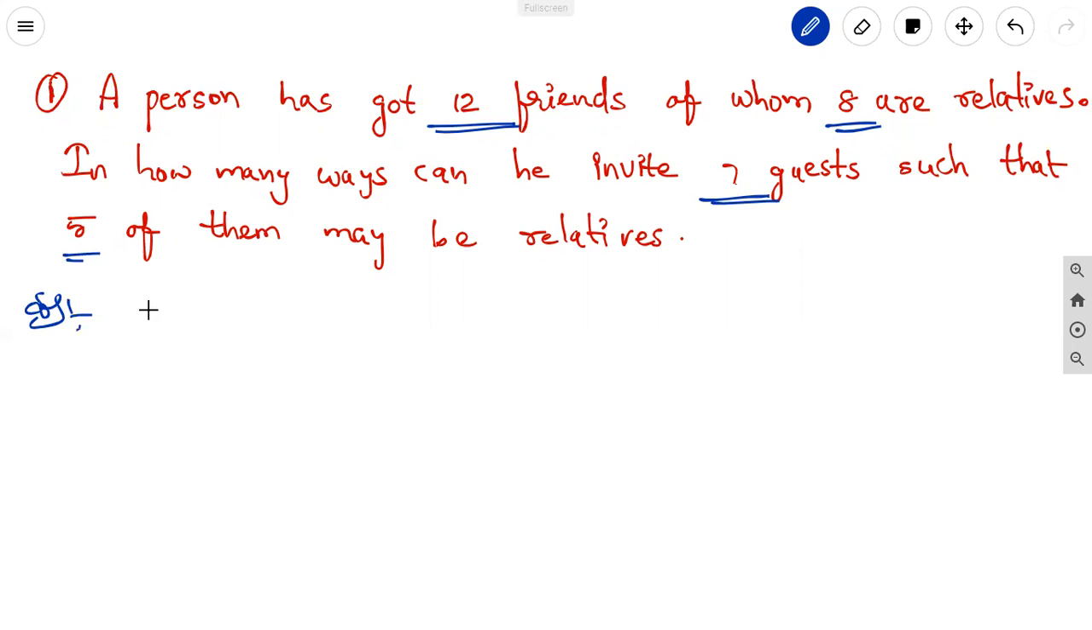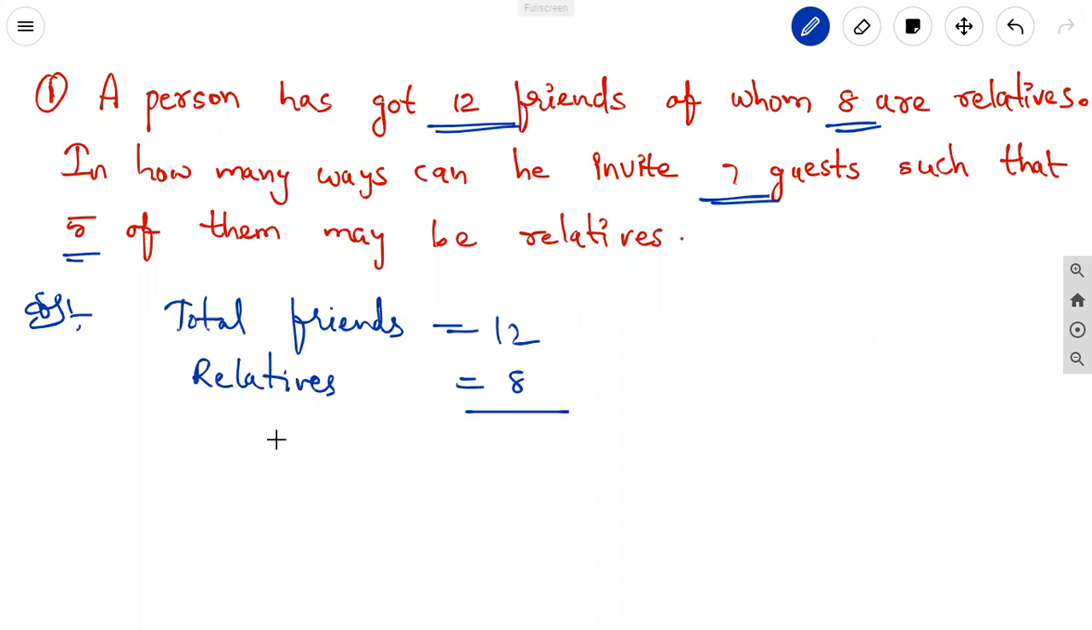Here, total how many friends? Total friends: 12. In that, relatives: 8. Remaining: 4. Here 12 friends can be divided into 2 types. 8 members are relatives, 4 members are friends. In that, 5 of them are relatives. We can choose 5 from the relatives.